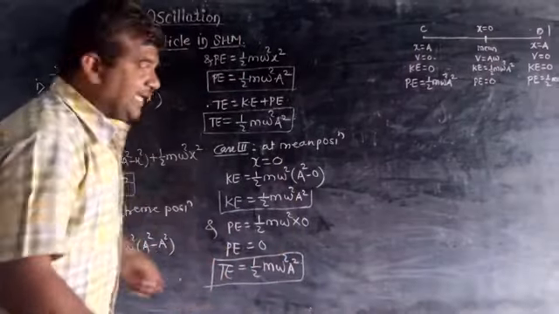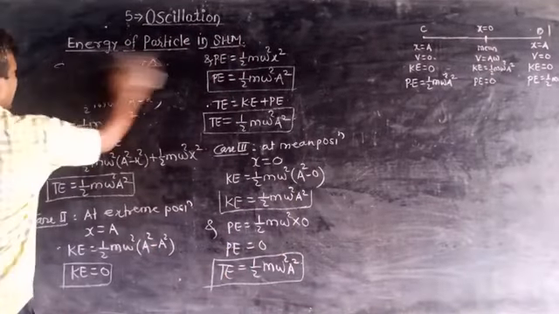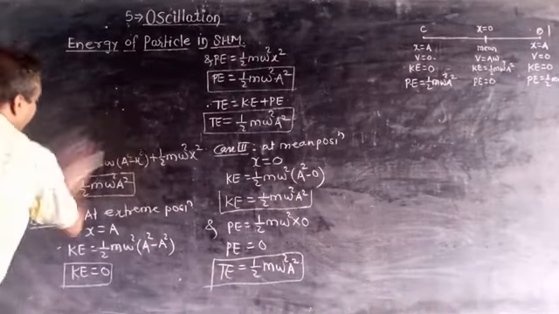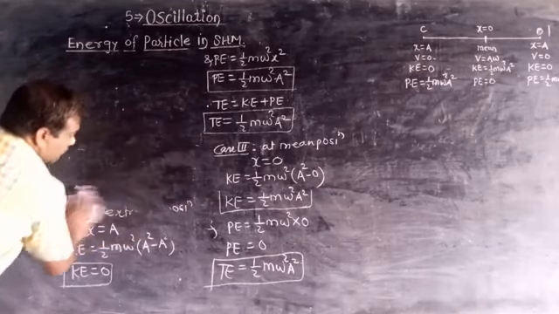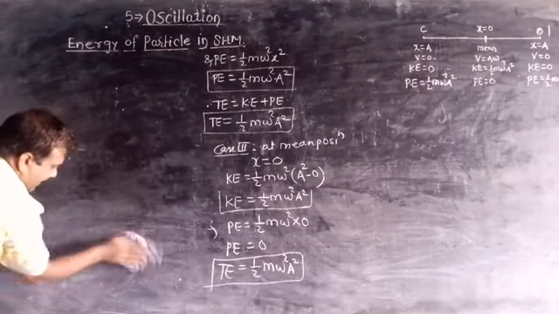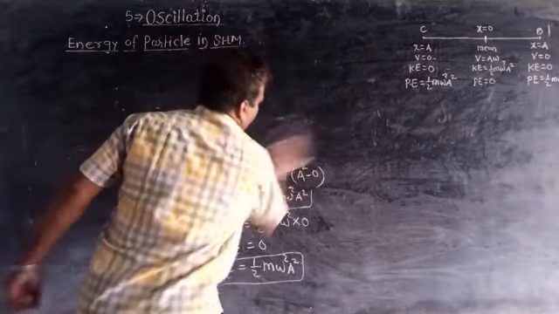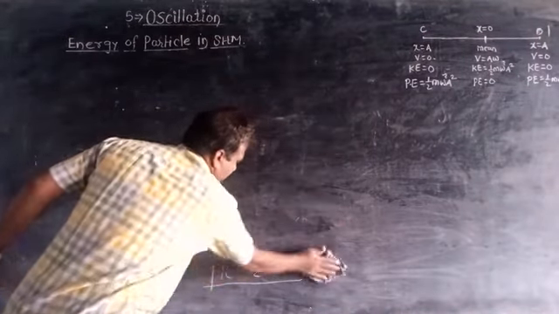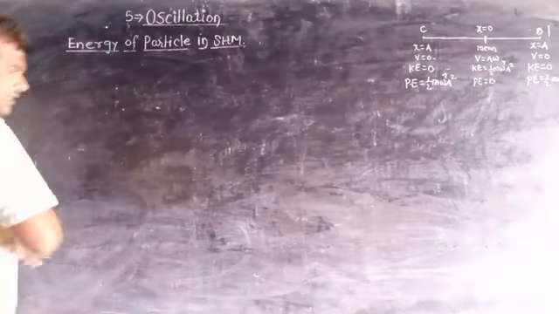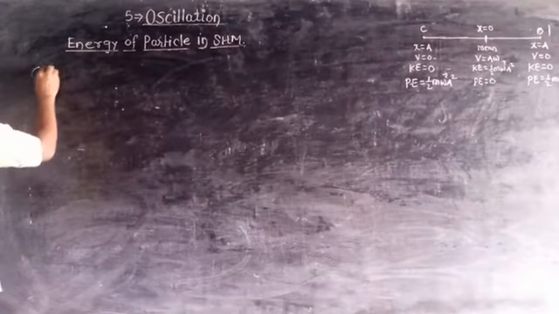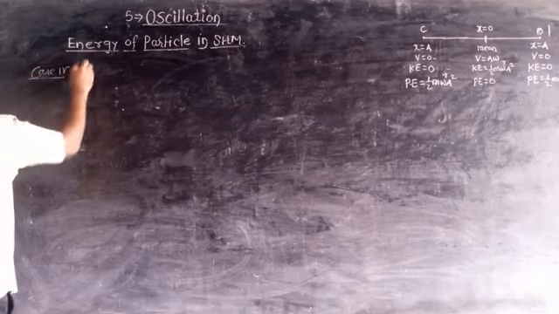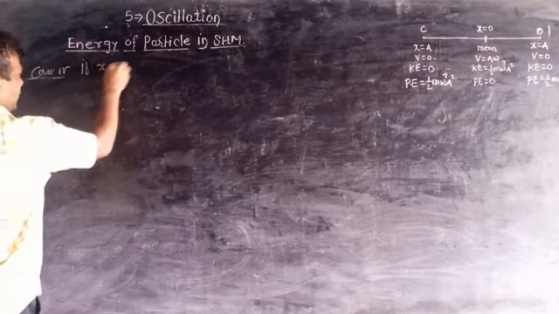Now we can see again case 4. So case 4 is if kinetic energy is equal to potential energy, or we can write if x is equal to a by 2. Means suppose the displacement of particle is half of the amplitude.